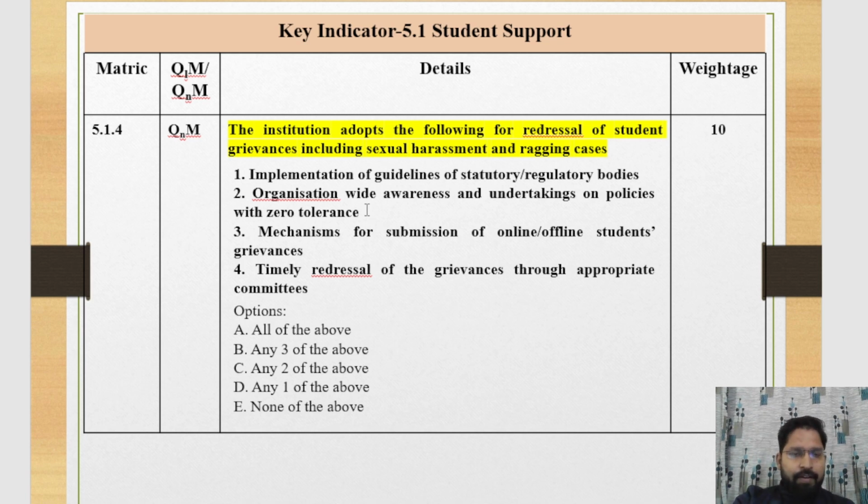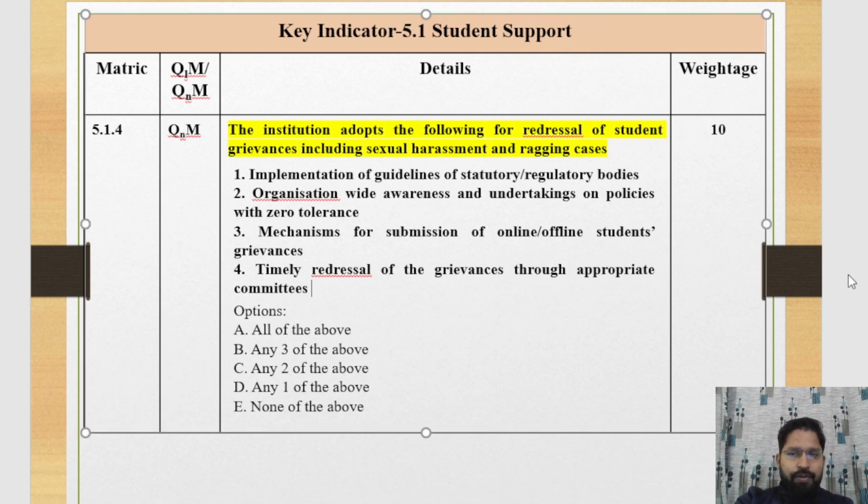It means the institute circulates the guidelines, and circulates awareness and undertaking for zero tolerance regarding sexual harassment and ragging cases. Number three is the mechanism for submission of online and offline student grievances. It means what is the process for submission of grievances, online and offline, by the student. The student can submit the grievances online or offline in your institution or not.